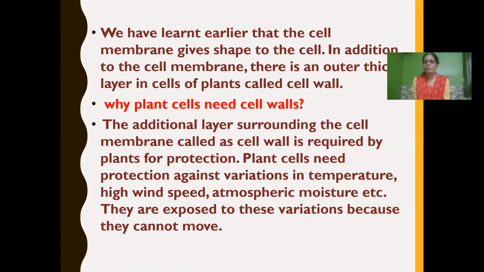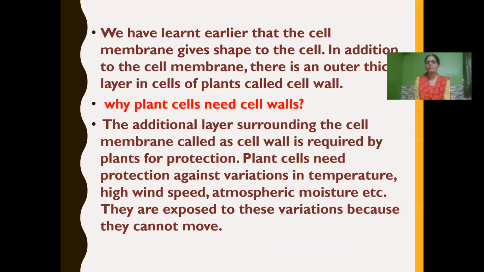And they are exposed to these variations because they cannot move. But as animals, if suddenly rain comes, we can move out from that place, isn't it? So all the climatic changes we can overcome by our movement. But as the plants cannot move, they have to protect themselves against variations like temperature, high wind speed, atmospheric moisture, etc. So for this, they have a cell wall around the cell membrane.